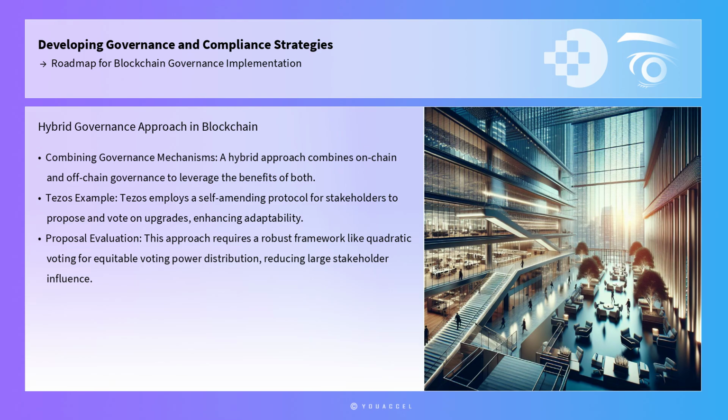For example, Tezos employs a self-amending protocol that allows stakeholders to propose and vote on protocol upgrades, enhancing adaptability while maintaining decentralization. This approach requires a robust framework for proposal evaluation and voting, such as a quadratic voting system, which ensures that voting power is distributed more equitably among participants, reducing the influence of large stakeholders.